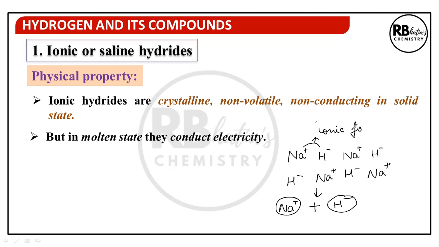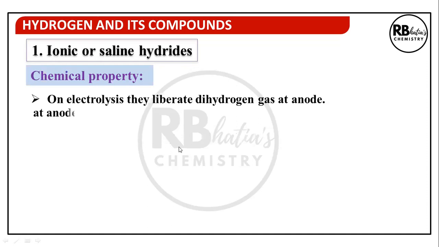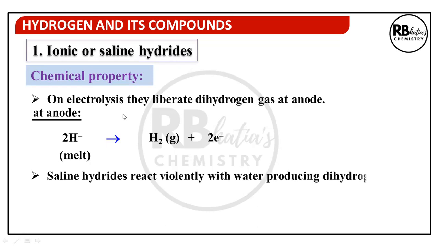Ionic forces are very strong. So there are no free ions, neither free electrons to conduct electricity. Chemical properties: on electrolysis, they liberate dihydrogen gas at anode. Since hydride ion is a negative ion, it gets attracted towards the positive electrode, that is anode, and undergoes oxidation, that is loss of electrons.